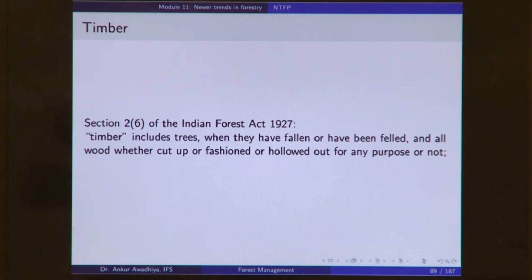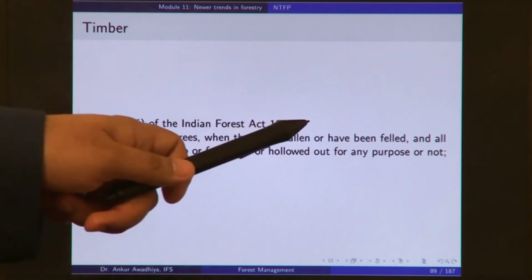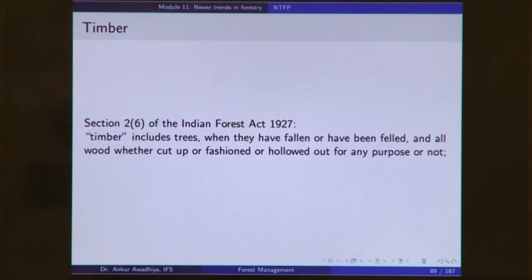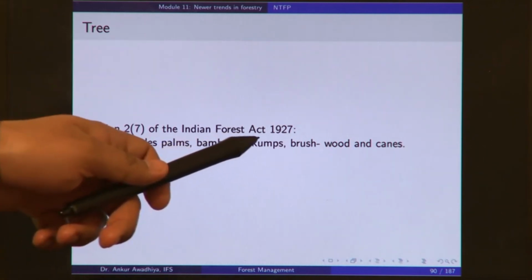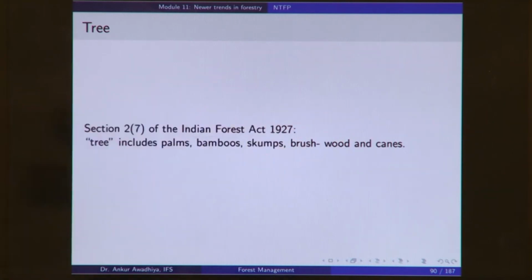Now, when you say trees when they have fallen or have been felled, how do you define a tree? At what stage do you call it a tree? Section 2(7) of the Indian Forest Act defines a tree as: tree includes palms, bamboos, stumps, brushwood and cane. Here again it says trees includes.